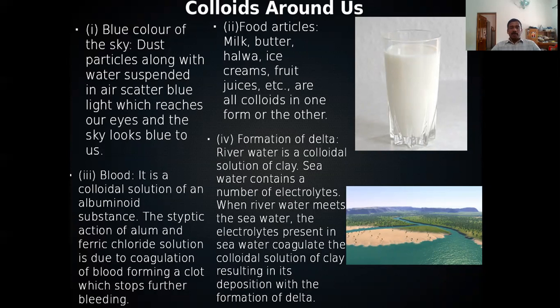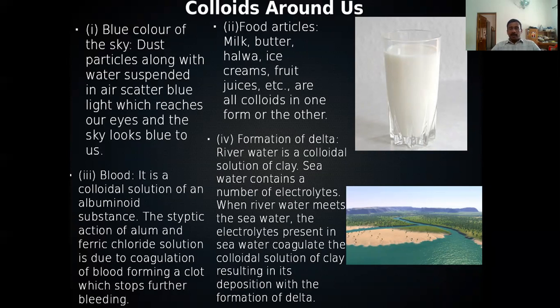These dust particles will scatter the light. Other colors of high wavelength will be scattered by dust particles, therefore only blue color can come to our eyes. Therefore, the sky appears blue in color.